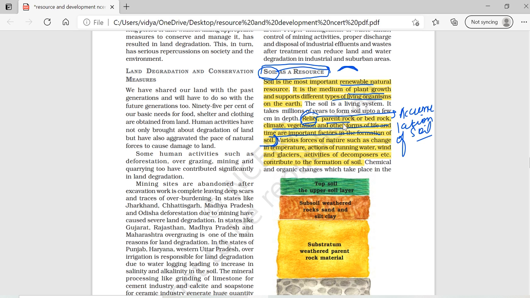In the sloping region, the soil accumulation will be less as the erosion will be more, and in the flat region the accumulation will be more. So accumulation of soil is determined by relief. Parent rock determines the texture, color, and chemical properties of the soil. Climate and vegetation affect the humus content, and the thickness of the soil is determined by time. So these are the factors that help in the formation of soil.